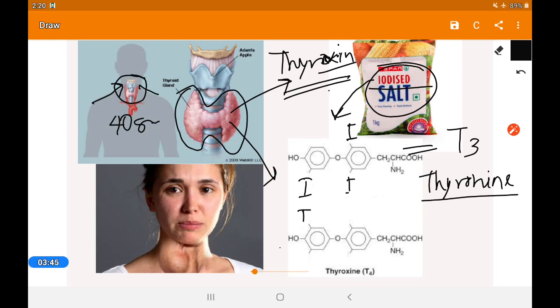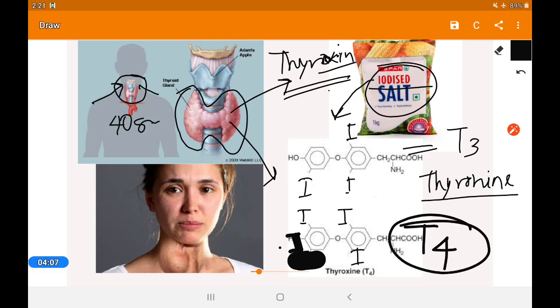If it saturates the thyronine in all four parts, it will be T4. T4 means thyroxine. So thyroxine helps our body in various functions.